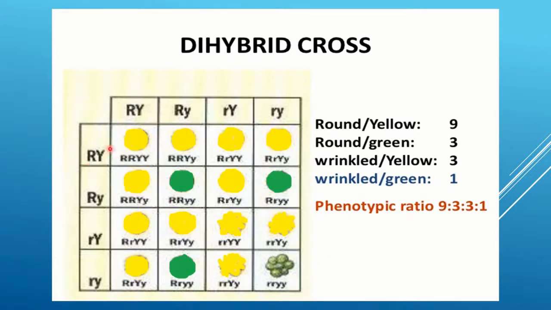After crossing, in this way we get 9 seeds. Round green, 1, 2, 3. Wrinkled yellow, again 1, 2, 3. Wrinkled green, that is 1. So the phenotype ratio is 9:3:3:1.